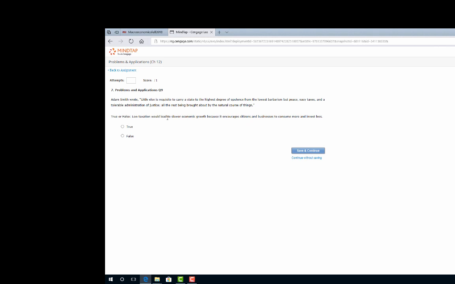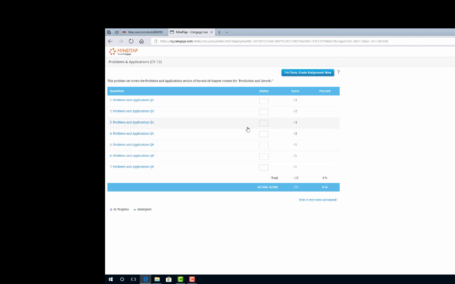So that statement is then saying, is this true or false? Low taxation would lead to slower economic growth because it encourages citizens and businesses to consume more and invest less. What do you think about that based on what he believes? And notice it says low taxation would lead to slower growth. So be careful how you're reading that. And that's it. So hopefully that helps.